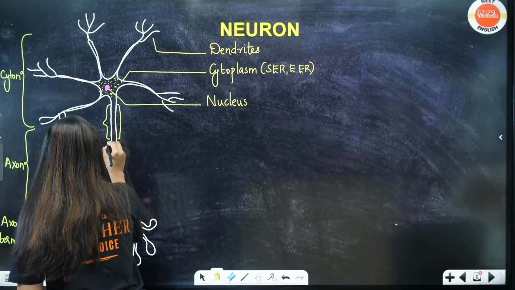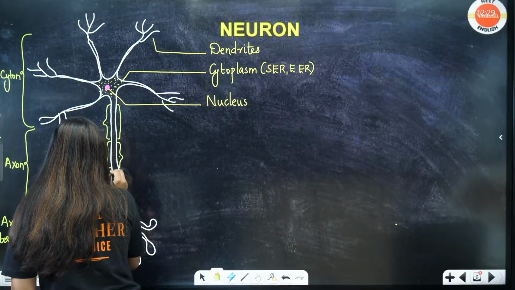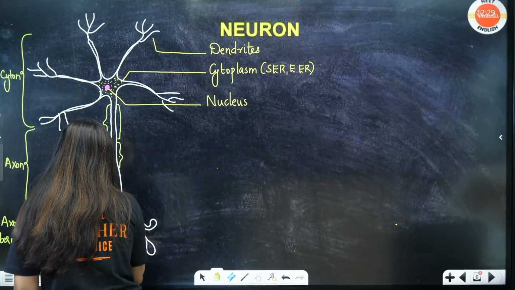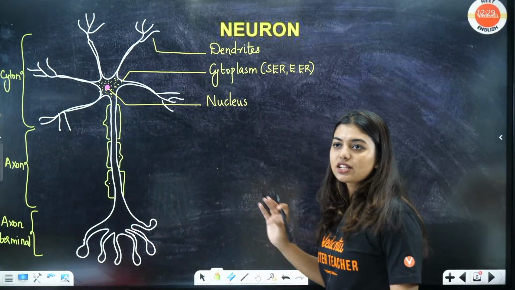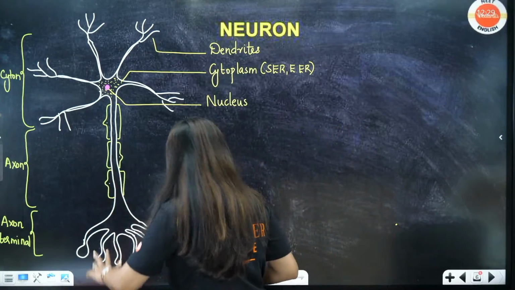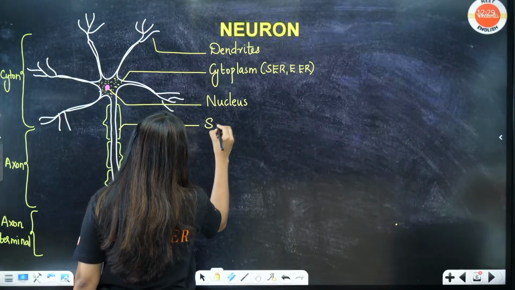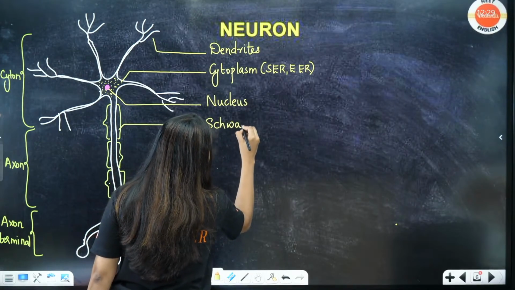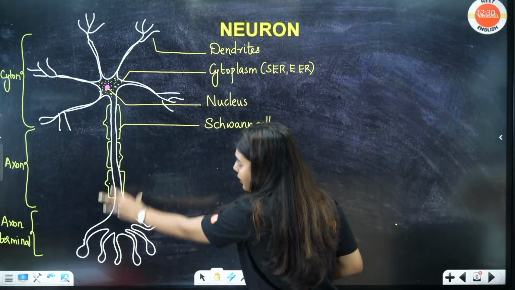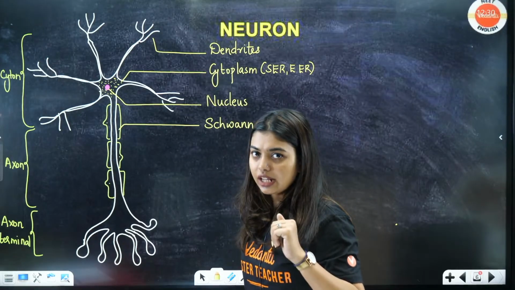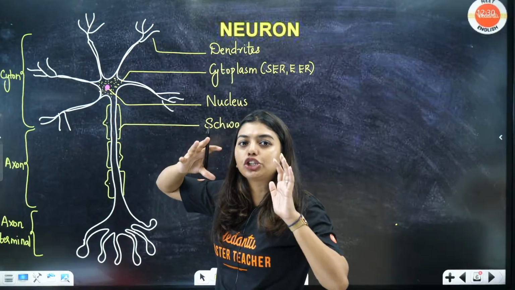Chalo. Now look here, I'm continuing the drawing. Again I'm drawing some Schwann cells. Cells are done. Because my axon is very straight, the cells also are very straight. So here you can see Schwann cells are there. Let's label that as well: Schwann cells that release myelin. So this one which I have drawn is a myelinated axon, yes or no? Because these cells will release a white color sheath called the myelin sheath.